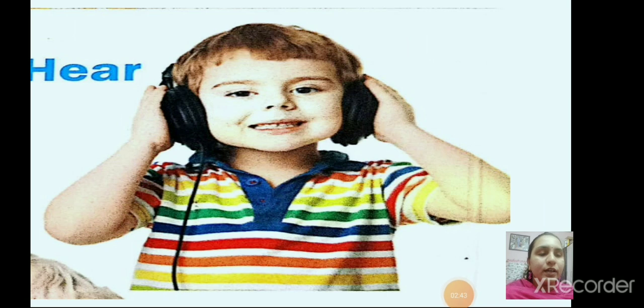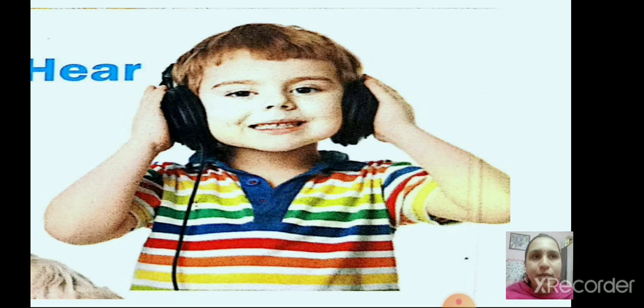We can hear various sounds like the sound of a bird, a vehicle, then animal sounds, and many more. We can hear many sounds with the help of our ears. Now see in the picture, a boy is listening to music.